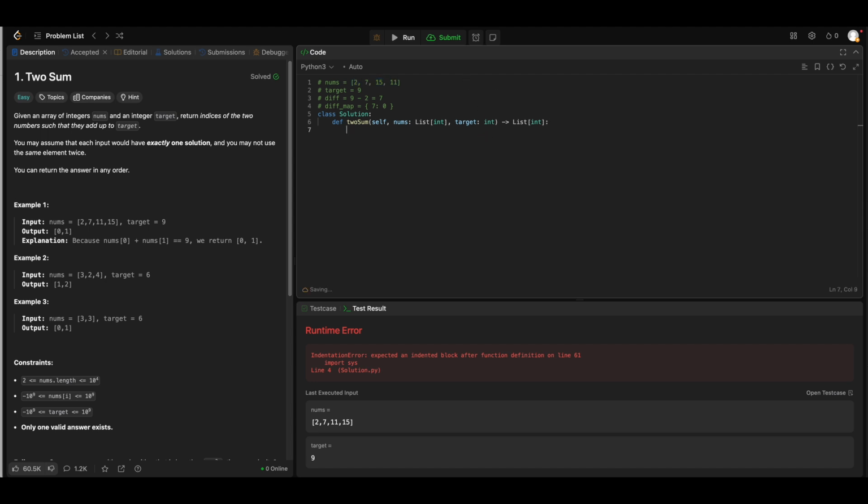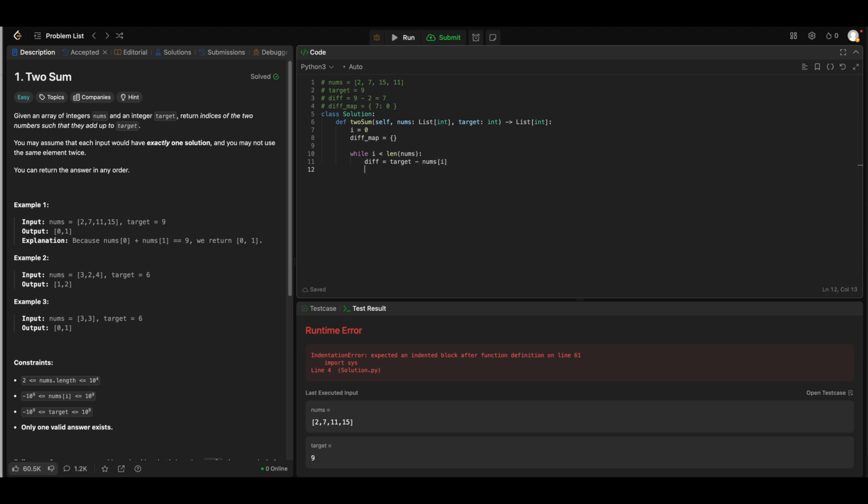All right, so let's start coding this one. I have my index, which is 0. Then I need the diff map, which is an empty map at the start. Then I have, actually I don't need any extra variables here. I can initiate my map. I can say while i is less than the length of nums, because I don't want to cross my bounds. And I need to calculate the diff, because that's how I store it or look it up in the map. So nums of i to be subtracted from target. So target minus nums of i got my diff.